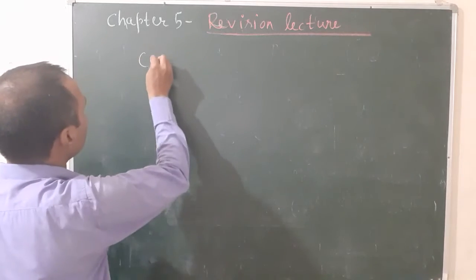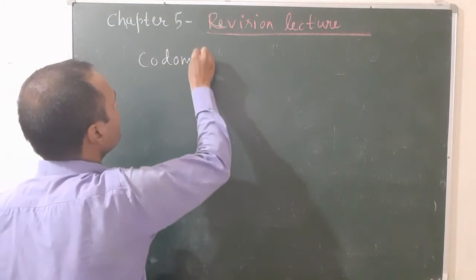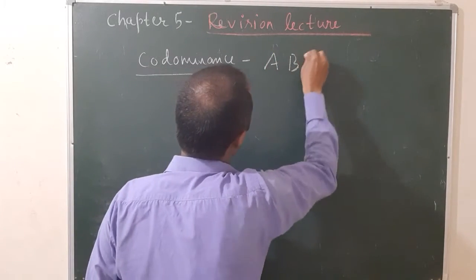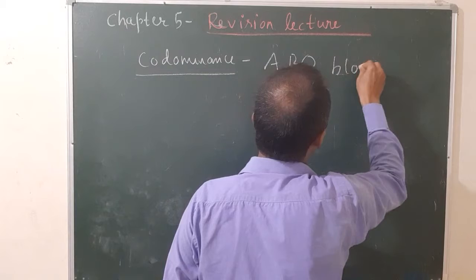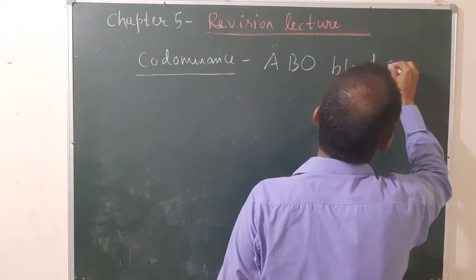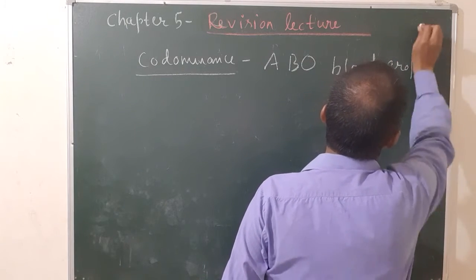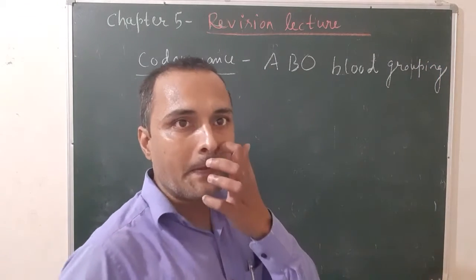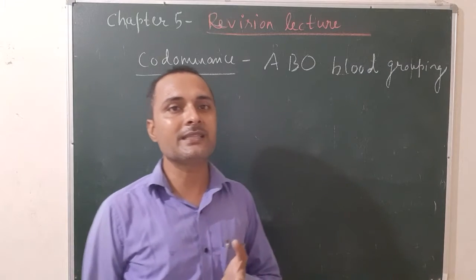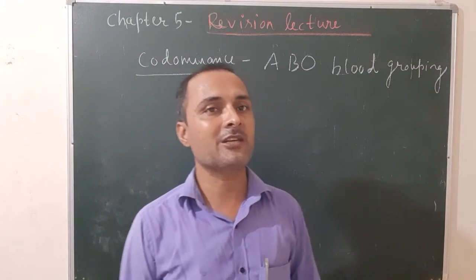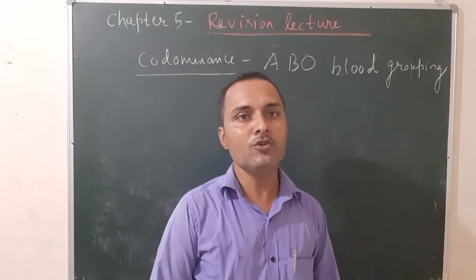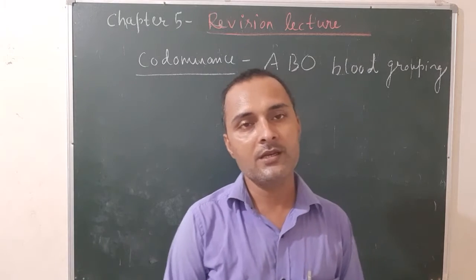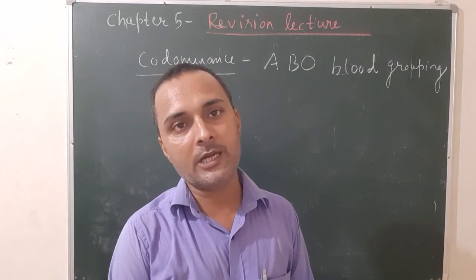An example of codominance is ABO blood grouping. It was discovered by Karl Landsteiner. Blood grouping is determined by the antigens and antibodies present at the surface of RBC. And in human beings, there are 4 types of persons on the basis of blood groups: blood group A, blood group B, blood group AB, and blood group O.